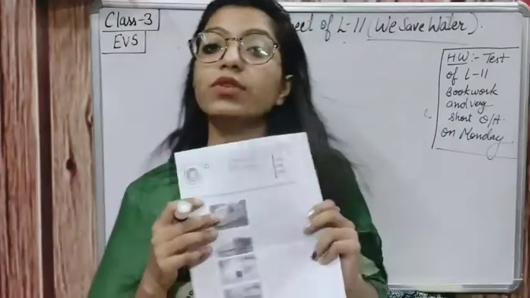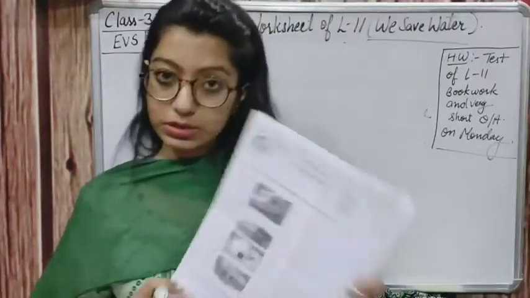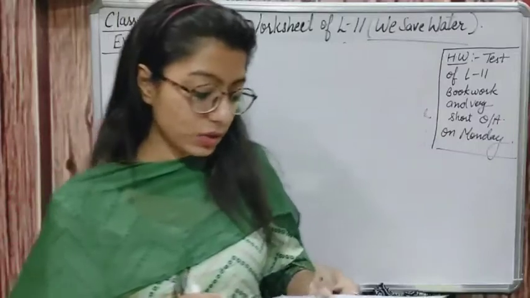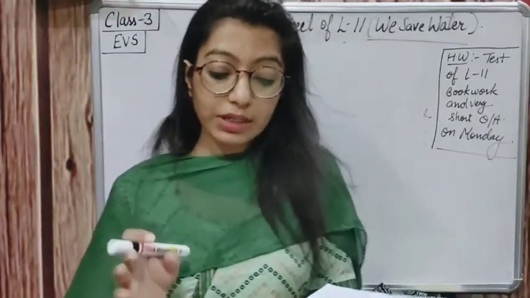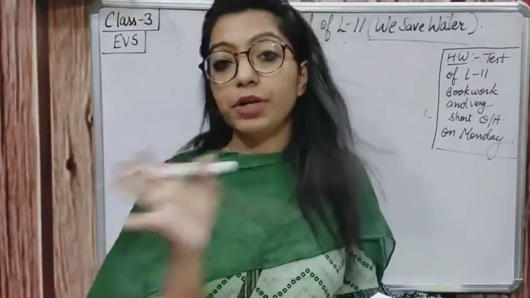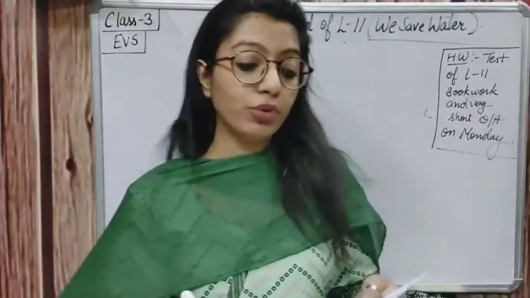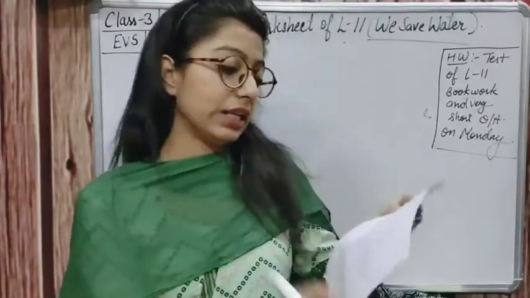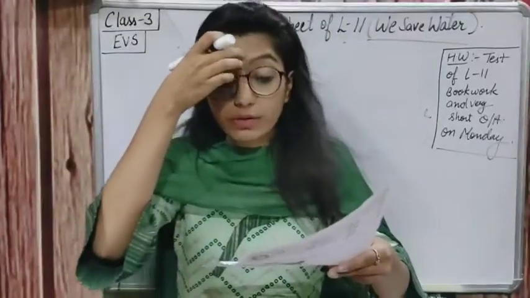Some pictures of houses are given to you. You have to tell about the houses and write one line about each house. Then the second question is: you have to tell the material used in kacha houses and the material used in pakka houses. Also, you have to match the following. And then the fourth question is: name the types of houses made in the following regions.